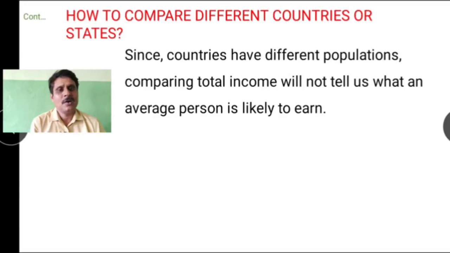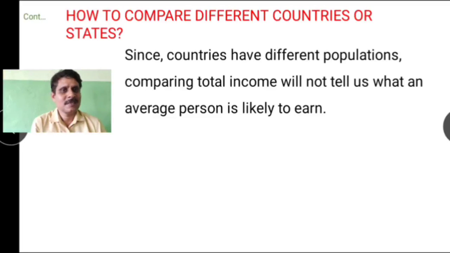Now if you divide the total income of those two countries among their population, in country A each one will be getting, that means the per capita income will be 1 lakh per person. But in country B, since we have only 5 people, that 10 lakh rupees is divided among those 5 people, so they will get 2 lakh per capita income.